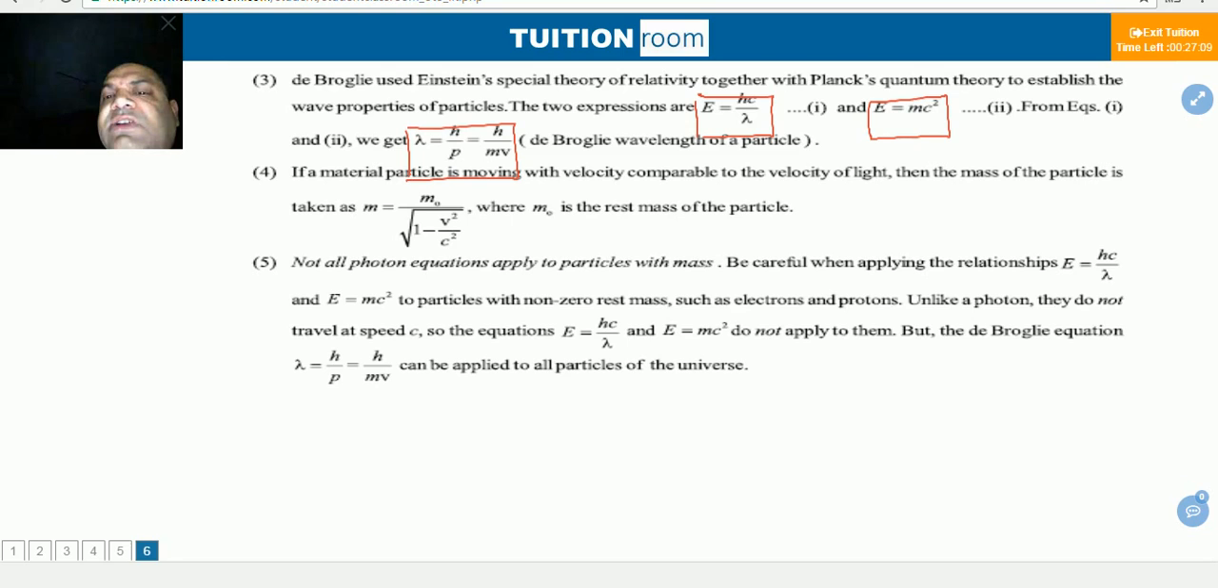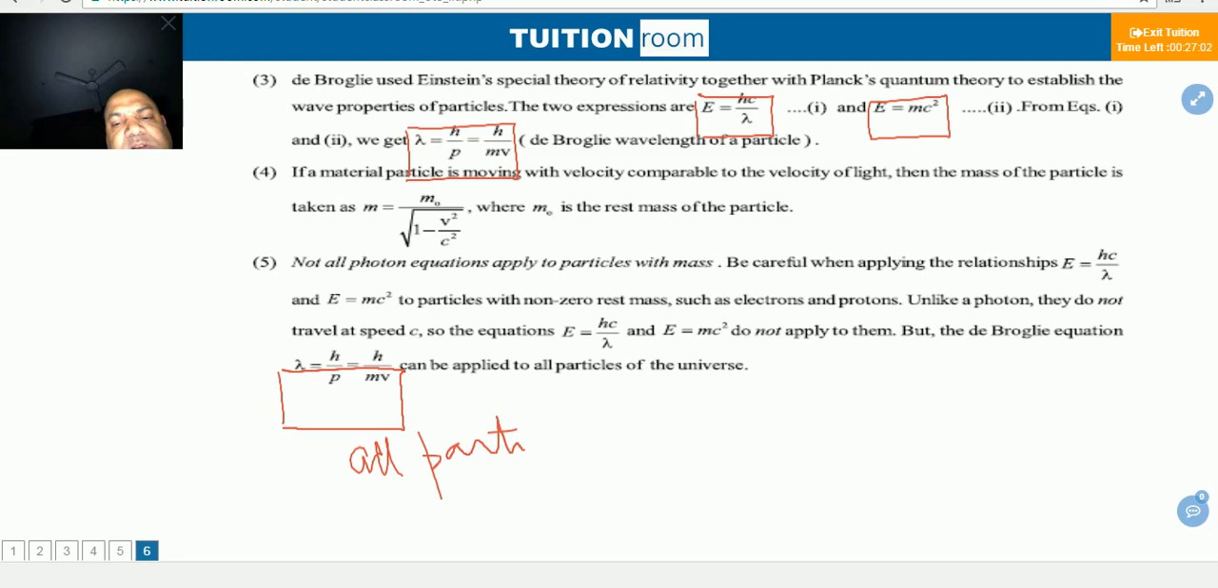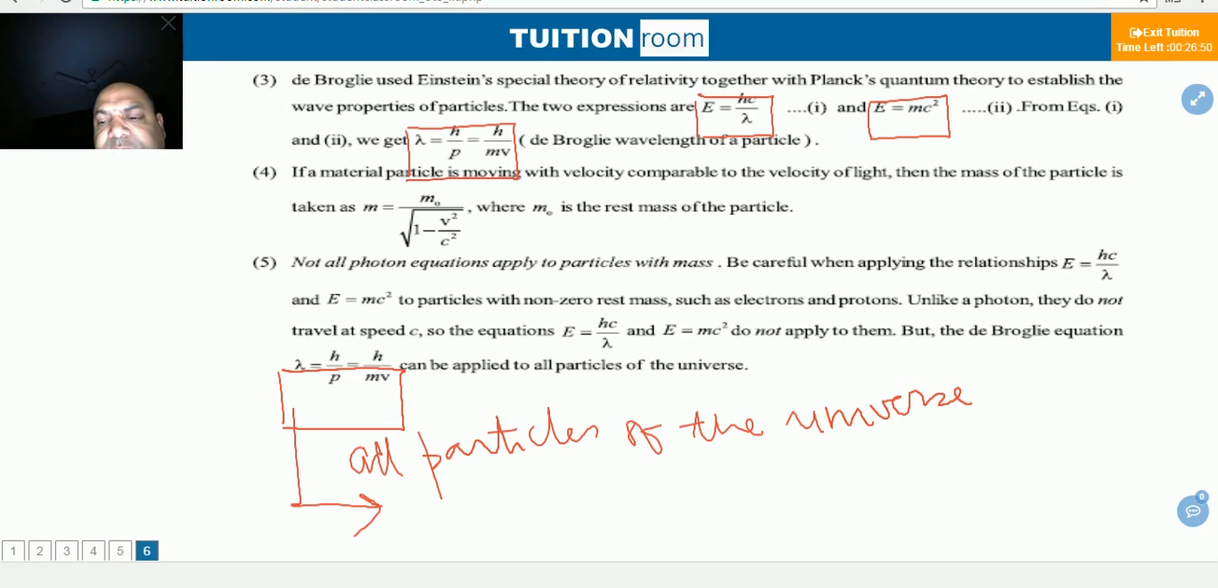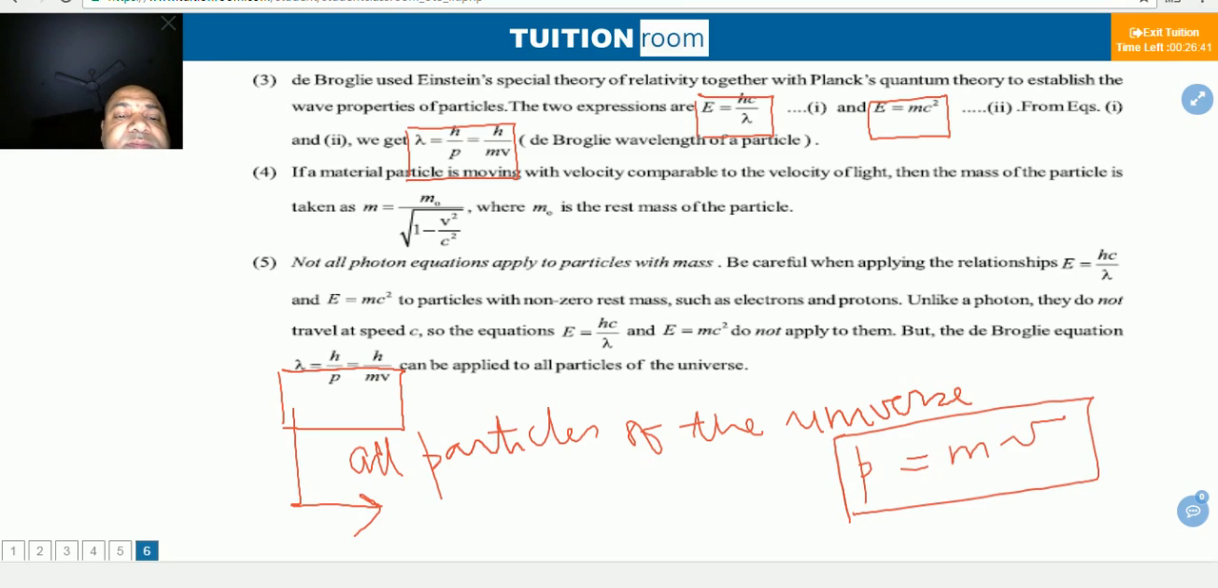I again remind, this relation can be applied to any particle, to all particles of the universe. Lambda is the wavelength of the particle. P is the momentum. P is equal to mass into speed, mass into velocity of the particle. H is the Planck's constant.